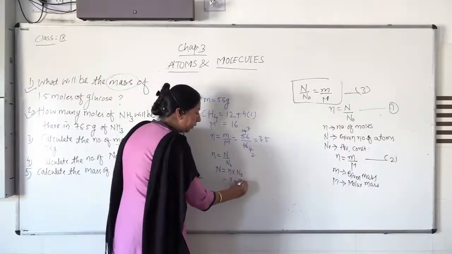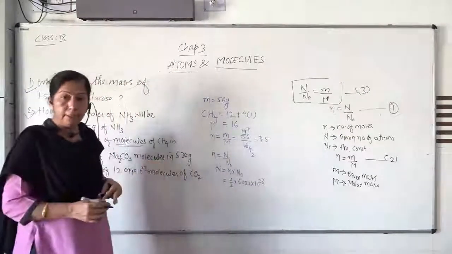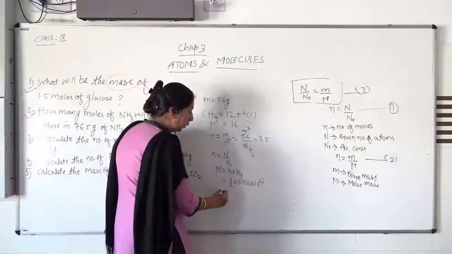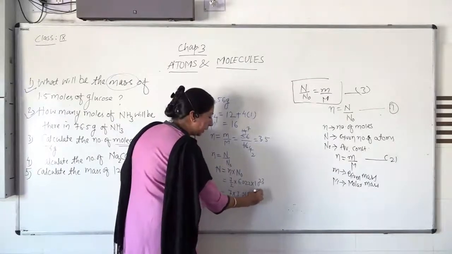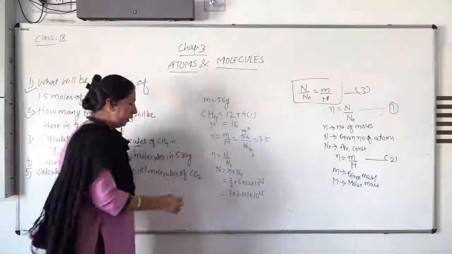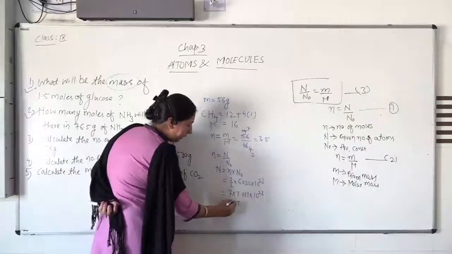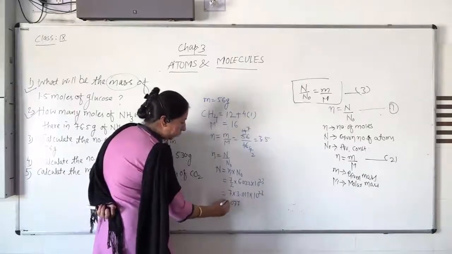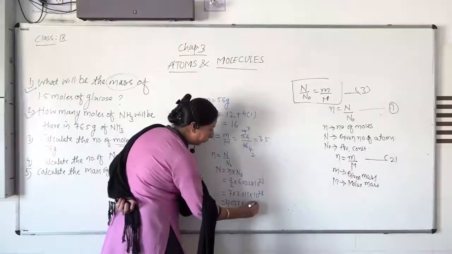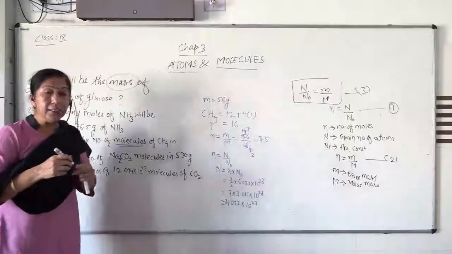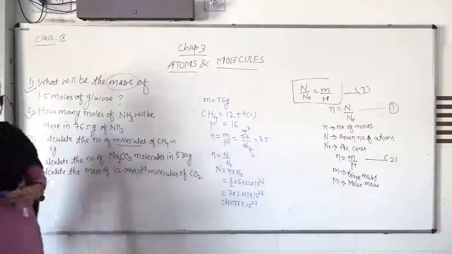into 6.022 into 10 raised to 23, the Avogadro number. So multiply this quantity, and you will get 7 into 3.011 into 10 raised to 23. 7 threes are 21. So 21.077 into 10 raised to 23. These are the number of molecules present in the case of methane in 56 gram.